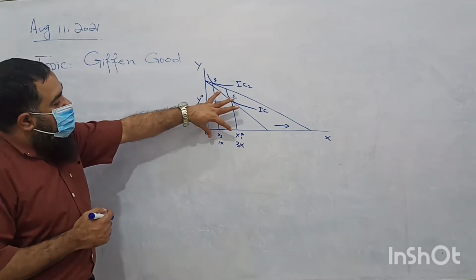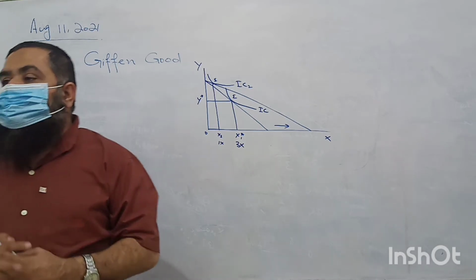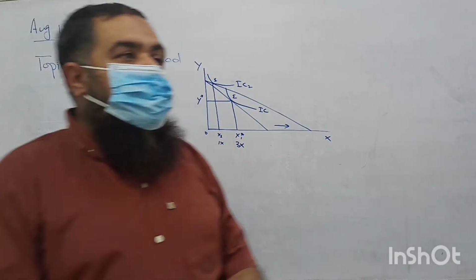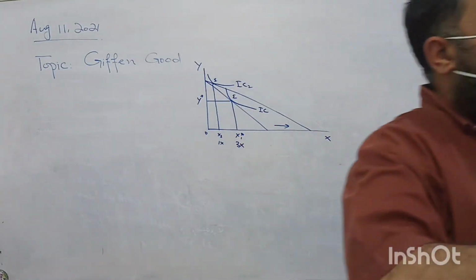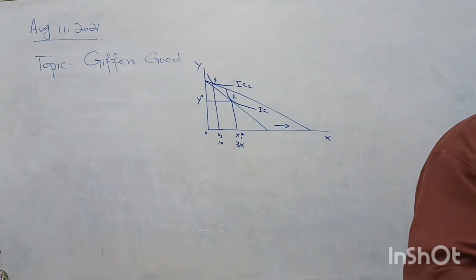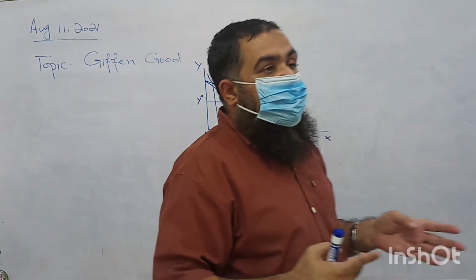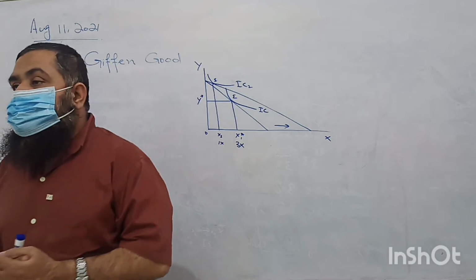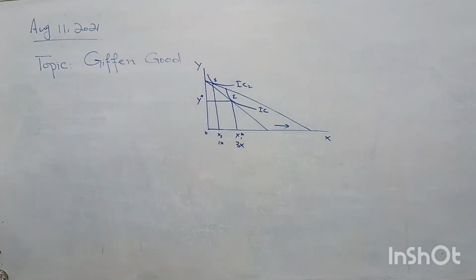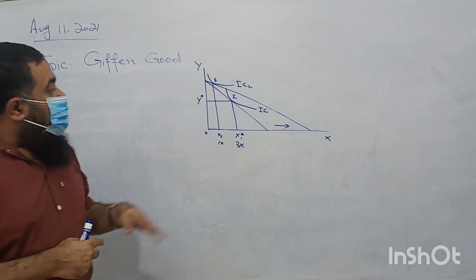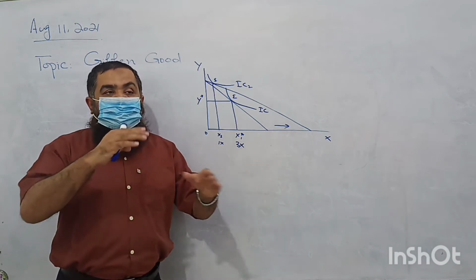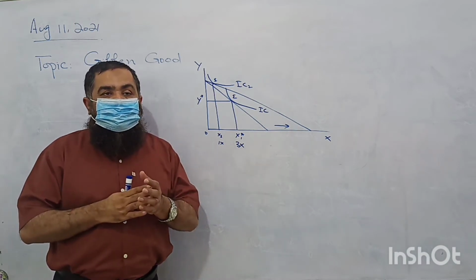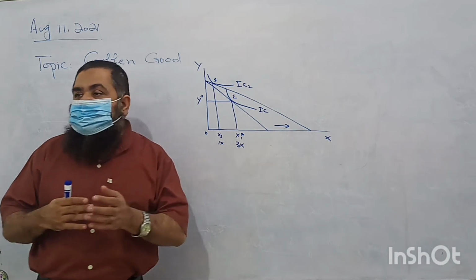Now this is the total effect of the change in the price of X. Now we are going to divide this total effect into two effects: one is the substitution effect and another is the income effect. Here, when price falls, the real income of the consumer has increased, the affordability of the consumer has increased.